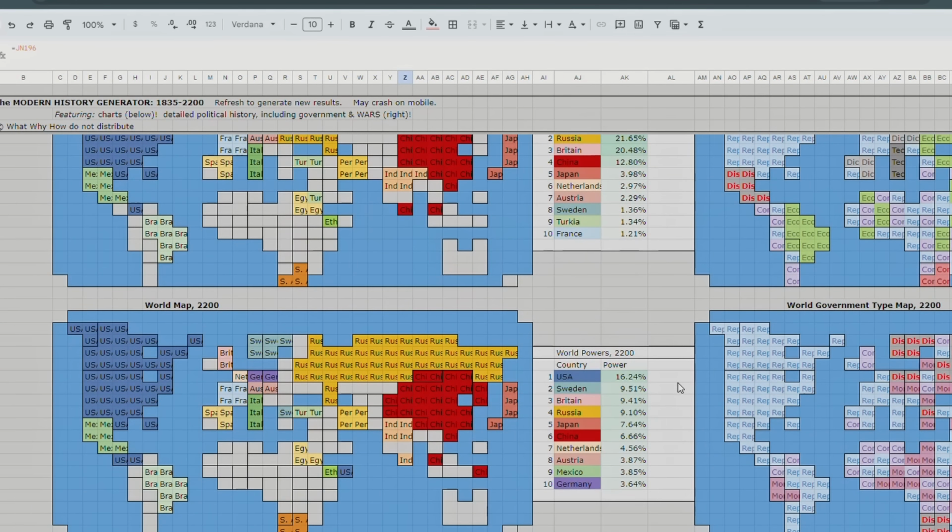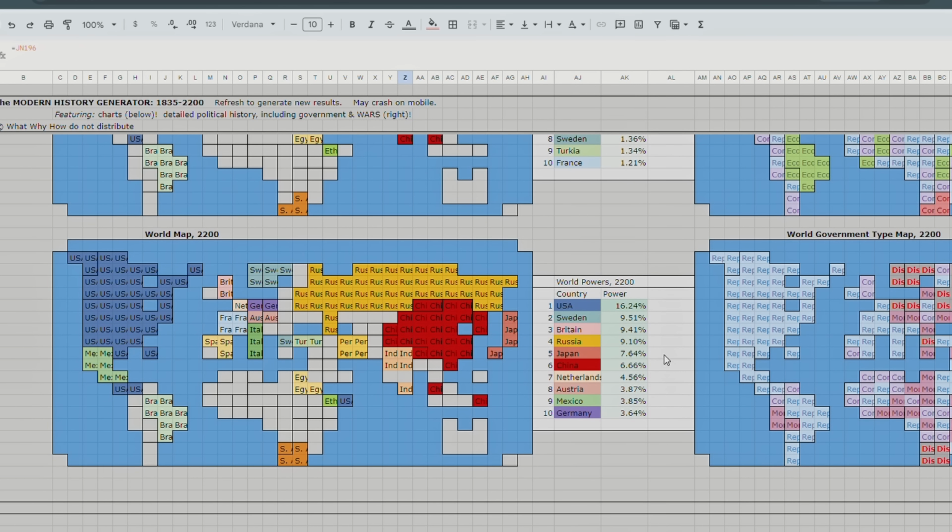That is interesting. Okay, so by 2200, Japan is still strong, but it has been overlapped in territory by China. So China controls parts of Central Asia, it controls Mongolia, it controls the Korean Peninsula, but Japan is still technically a stronger power. Germany controls Poland though, so poor Poland. Sweden is the number 2 world power, would you look at that? And it controls parts of Norway too, so maybe Sweden is the leader of a new European Union or something like that in 2200. It's even stronger than Britain.